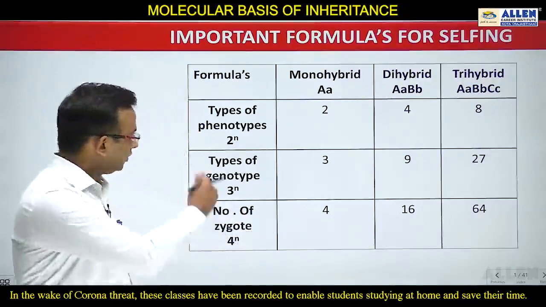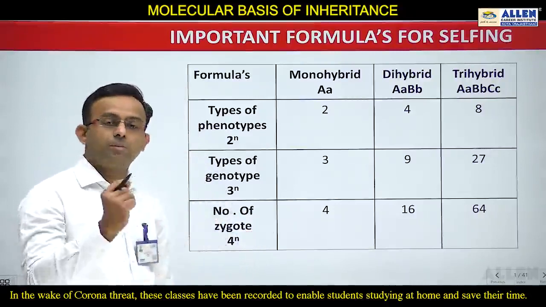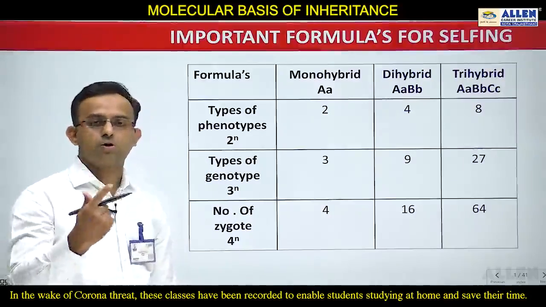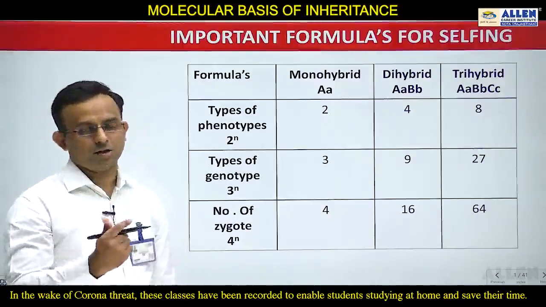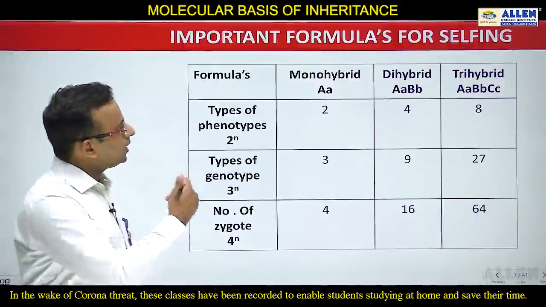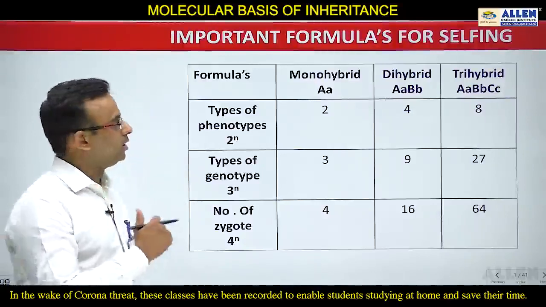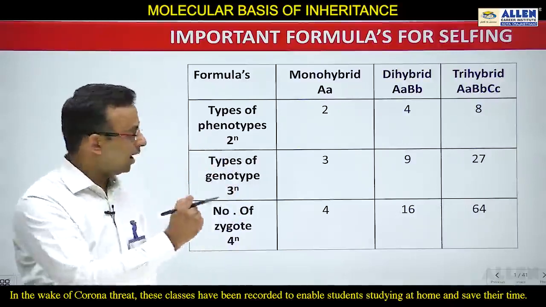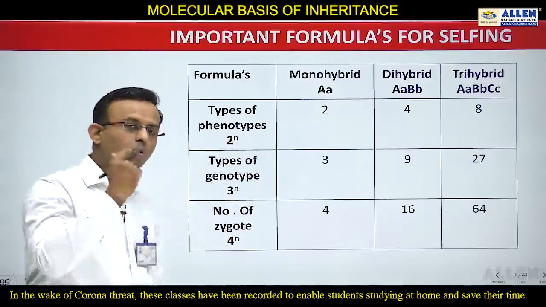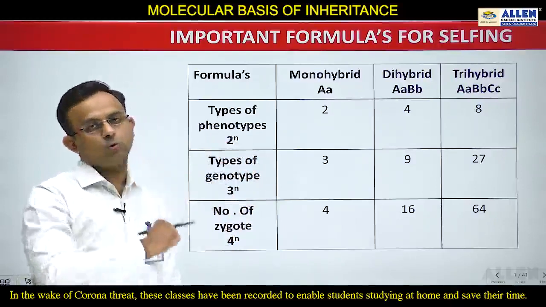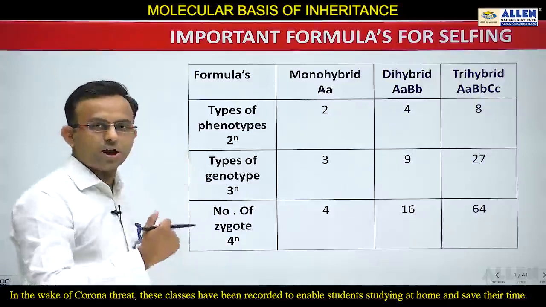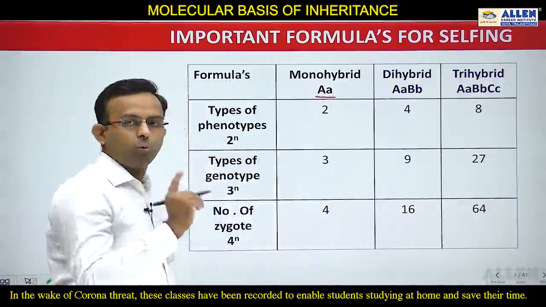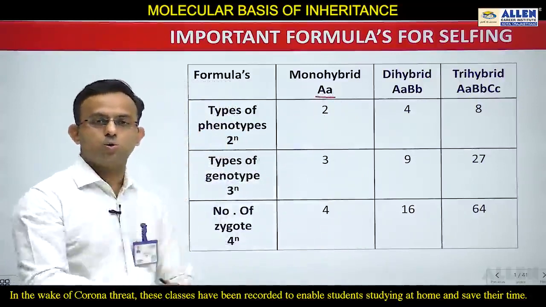So students, you can see the formulas. In these formulas, n is the number of heterozygous pairs, or we can also say the number of hybrid characters. First of all let's apply these formulas to the monohybrid. Always remember that these formulas are applied only for selfing, and presently in this table I am going to explain the results of the F2 generation. So let's quickly start. You can see this is the monohybrid, capital A and small a, one hybrid is there. So here n is equal to 1.